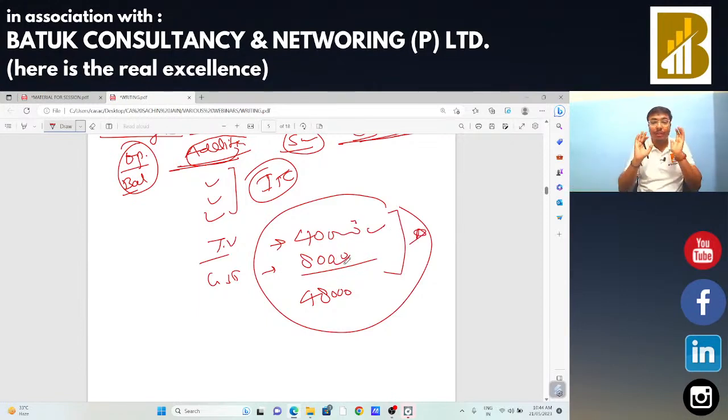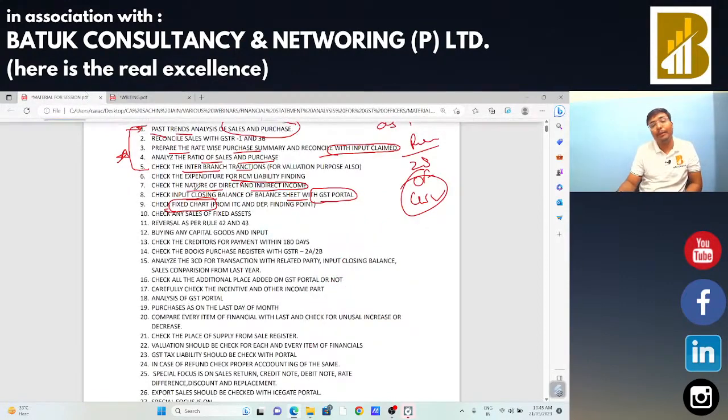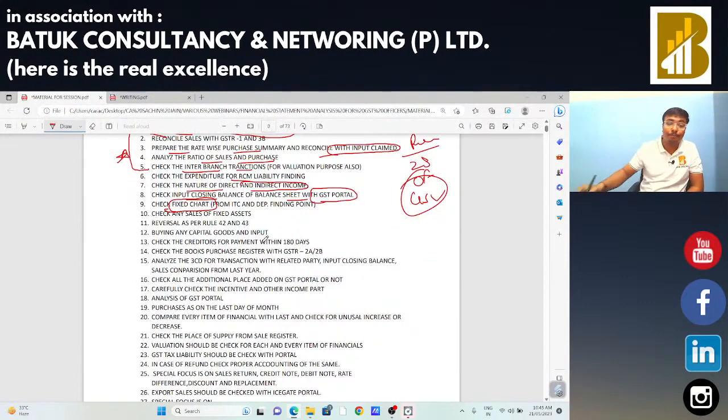Okay, sir. So I thought this is a very basic thing, and we need to check the same. Although taxpayers are not making any type of mistake in that particular thing, they claim the depreciation on the taxable value only, and they claim the GST separately. But from an auditor's point of view, this is our responsibility. We need to check that he has claimed the depreciation on the taxable value part only, if he has claimed the input tax credit.